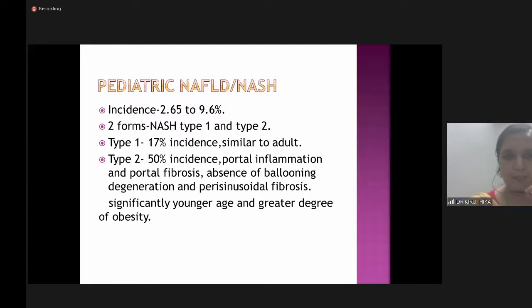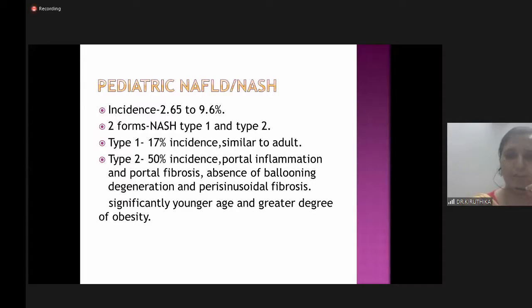Just a few words about pediatric NAFLD or NASH. It differs from the adult type in that it has two types, type 1 and 2. Type 2 is more common than type 1. And in type 1, the histopathological features will be similar to the adult one.